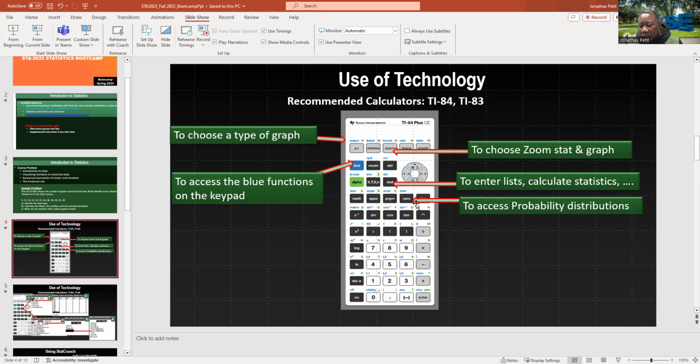And the last one we're going to talk about in the calculator is the vars key, but we will be using mostly the distribution, which is the second function, and you use it to access probability distributions. In this class, you mainly have to deal with the normal distribution. And let's see how we solve this problem using this calculator.